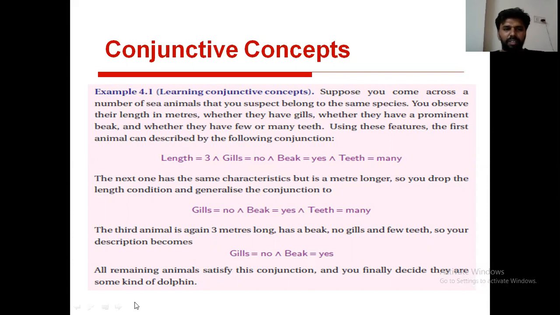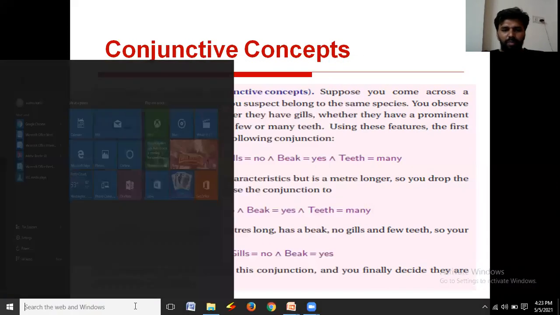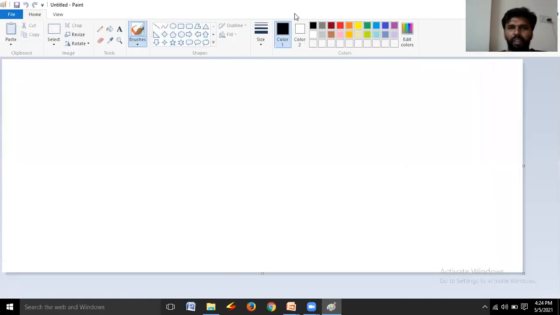I will explain this with an example. Initially this is a sea animal. This sea animal is an object.